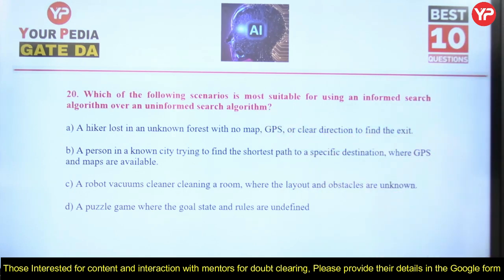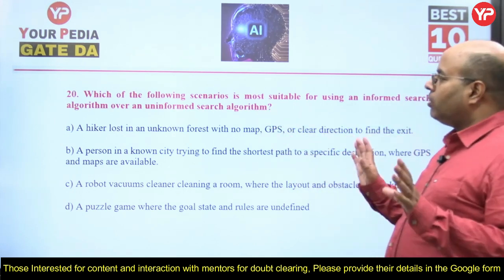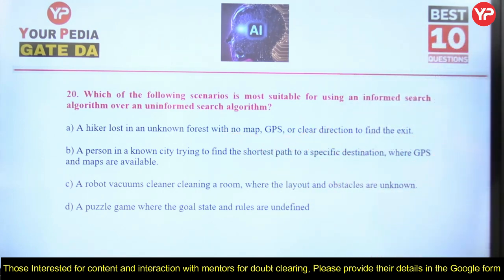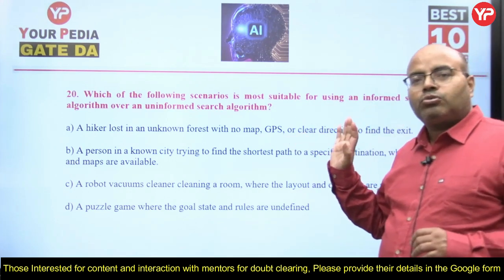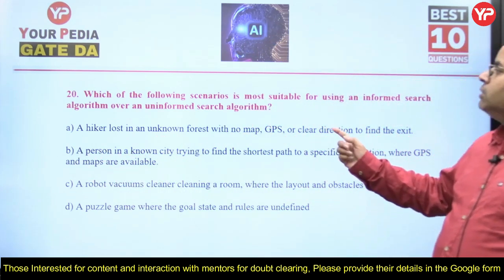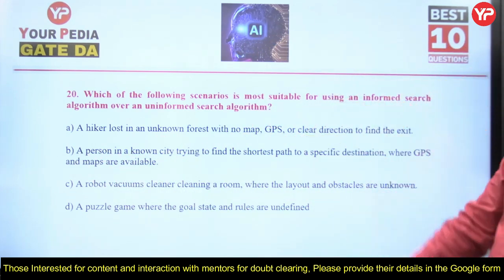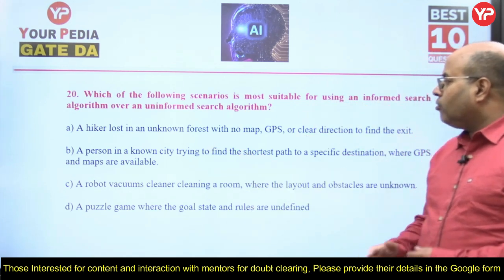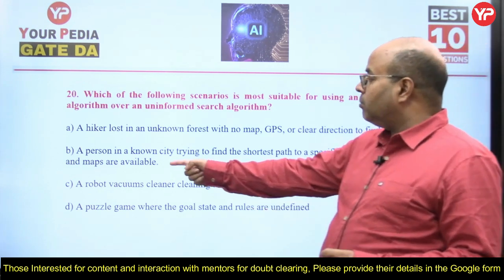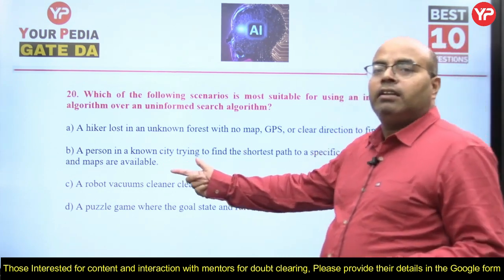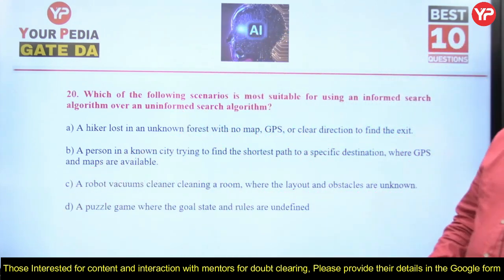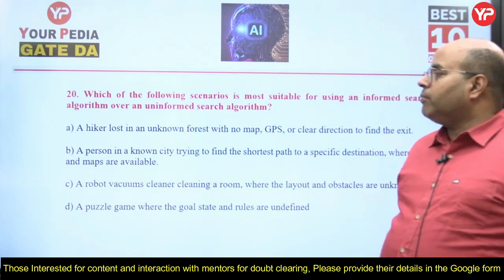First option: a hiker lost in an unknown forest with no map, no GPS, and no clear direction. So he is lost. If he has to come out, he will search here and there, everywhere. That is uninformed search. You can't apply informed search here. Next: a person in a known city trying to find the shortest path to a specific destination where GPS and maps are available. He has GPS and maps, he is using Google Maps. Then it's an informed search. Informed search can be applied there.